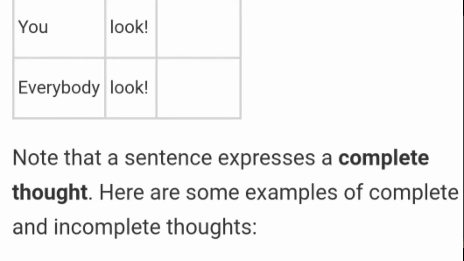So the definition of a sentence is, a sentence is a group of words which gives us complete sense. Complete sense means complete meaning. So here you can see that a sentence expresses a complete thought. Here are some examples of complete and incomplete thoughts. Let's read out.